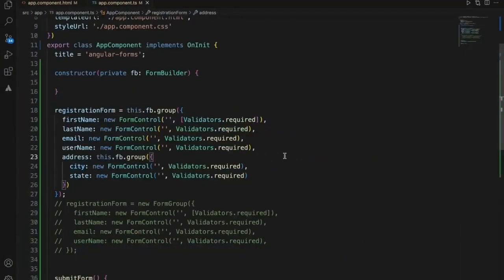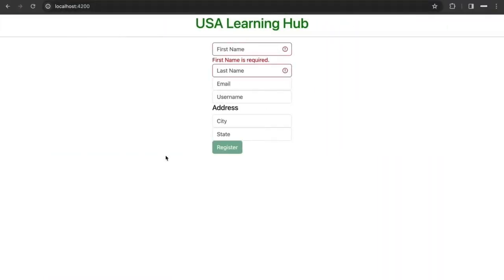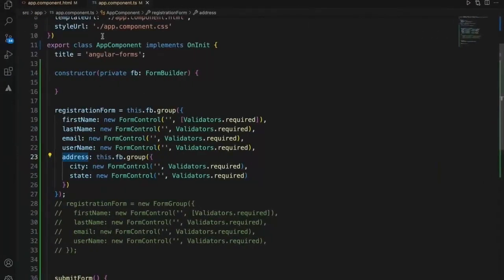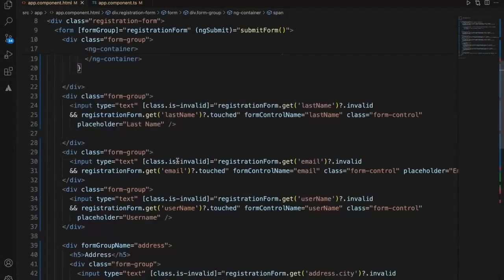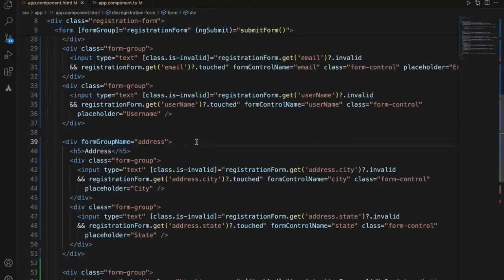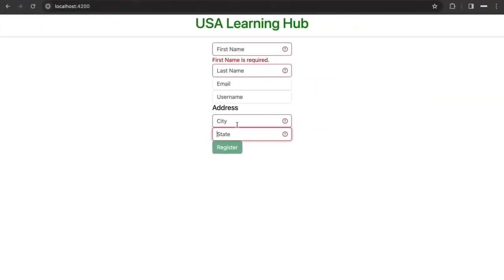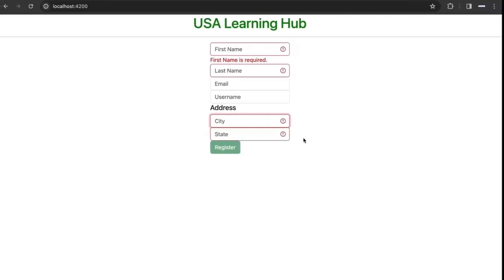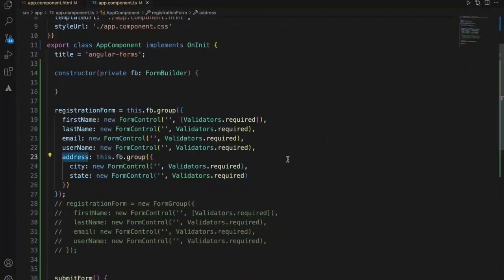Right now, since we know that there is only one address, we were able to easily add this address here with the form group name. But suppose you have a home address and a work address, or a person worked in 10 client locations and wants to add all 10 experiences with 10 addresses. In that scenario, we don't know how many addresses they are going to add. So we need to update this form builder group and use form array.